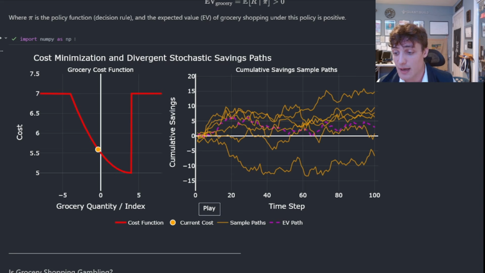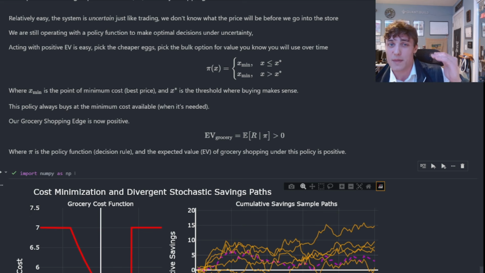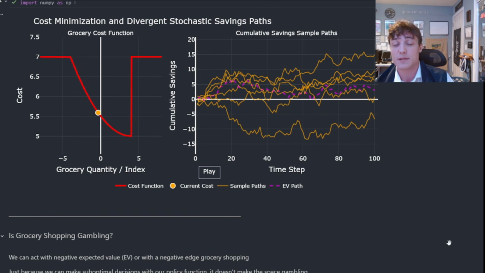So what I'm going to do is I'm going to instill this policy function. And in this case, it's fixed. But maybe it shouldn't be fixed. Maybe it should be time variant. They're running a deal now, right? So I'm not just going to buy the minimum amount that I need. I'm going to buy more. That'll allow me to save more on future trips. That is the perfect example of a time variant policy function in this framework.